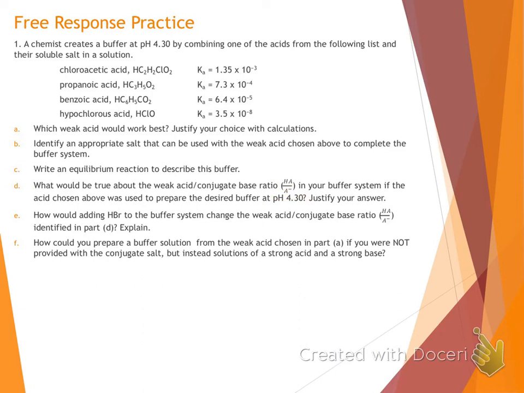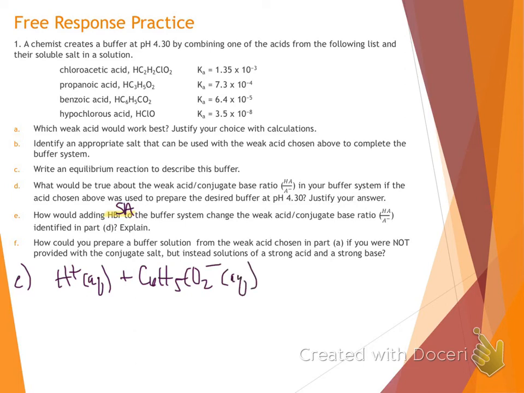We got 2 more parts to talk about. Let's look at E. We want to know how would adding HBr to the buffer change that ratio. Well, HBr would be adding a strong acid. So let's see what strong acids do when we react them. Strong acid, really we're only adding the H plus part. The Br minus would just be a spectator. Acids react with bases, so we need the base part of our buffer. The base part of our buffer is that benzoate ion.